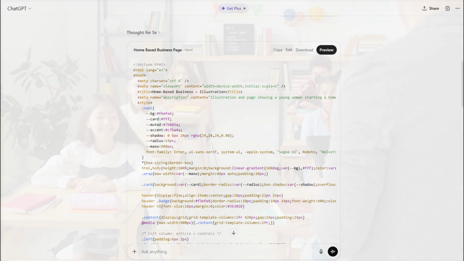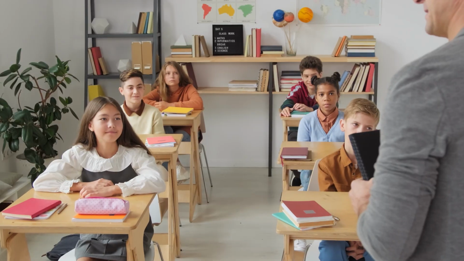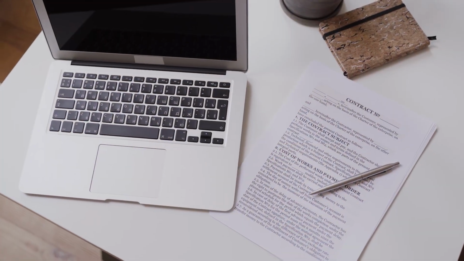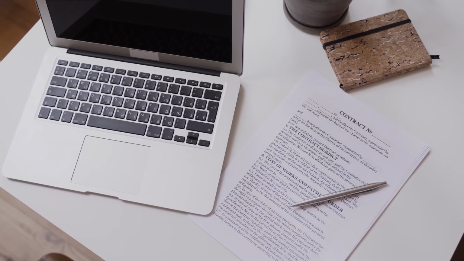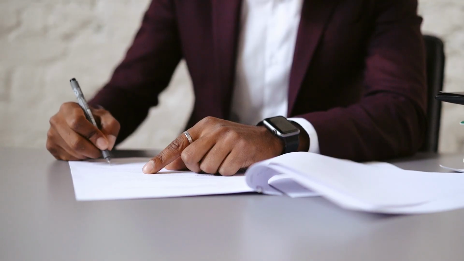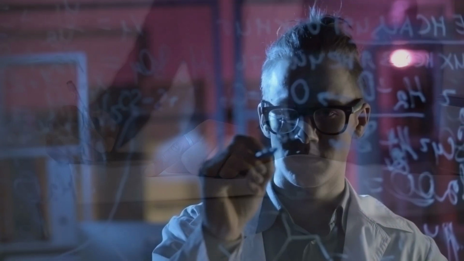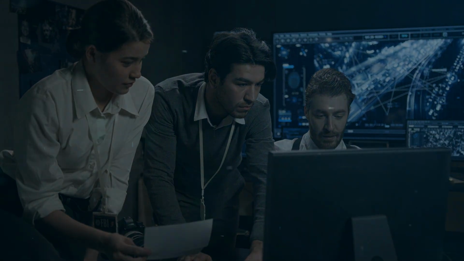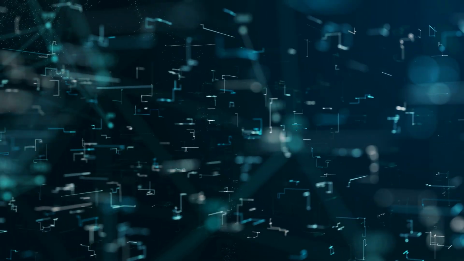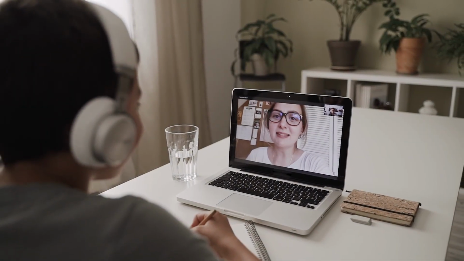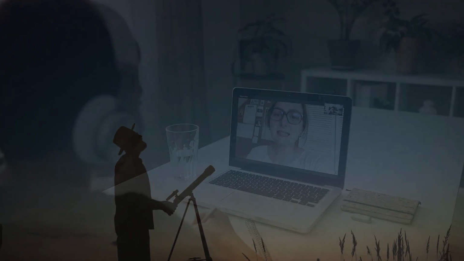If you're a teacher, you can create quizzes and tests and also grade students' homework. You can summarize large documents or summarize text. So if I had a big contract, I can tell ChatGPT to give me the gist of that contract in 10 bullet points. I can do expansive research and brainstorming as well. And then you can take a very complicated topic and tell ChatGPT to explain it to a 10-year-old, and it will do that. You can do almost anything you want to do with ChatGPT.